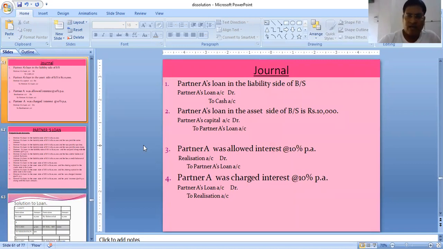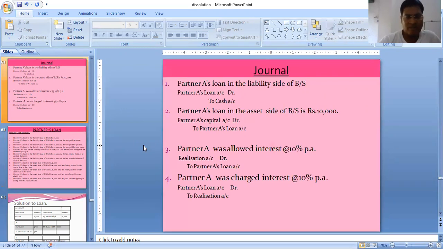A's loan is on the liability side of the balance sheet. So when dissolution takes place, I have to debit it because it is a liability, that means the firm has taken the loan. So the firm is paying back, so to cash. And if A's loan is on the asset side, then the firm is not going to receive any money, but it will be adjusted with A's capital account. Partner A's capital account debit to partner A's loan account. But suppose the capital had not been in credit balance, then it would have been cash to A's loan. That we will do in the sum, you will understand.